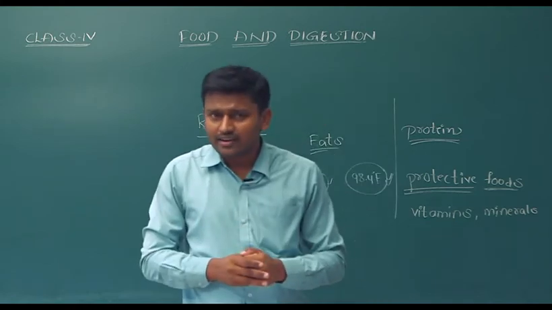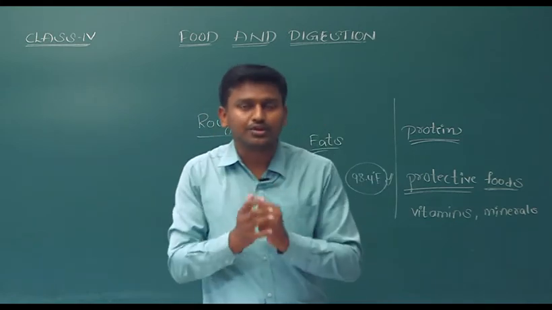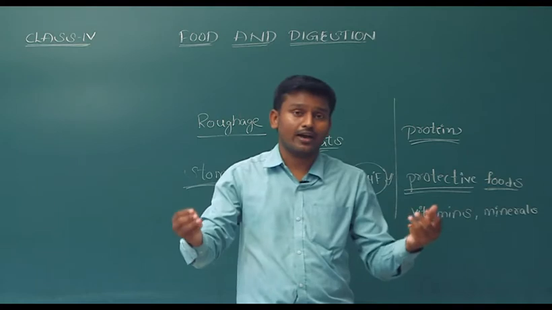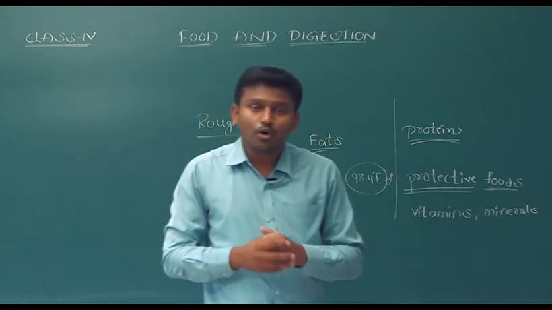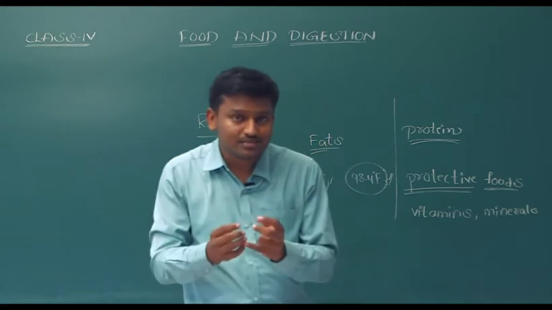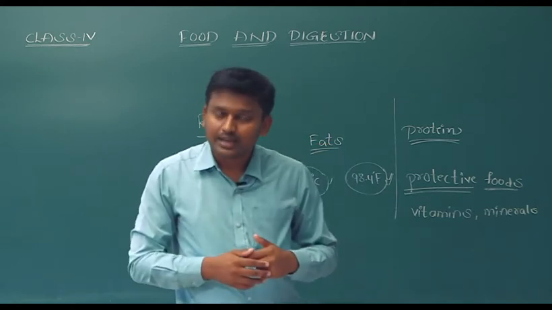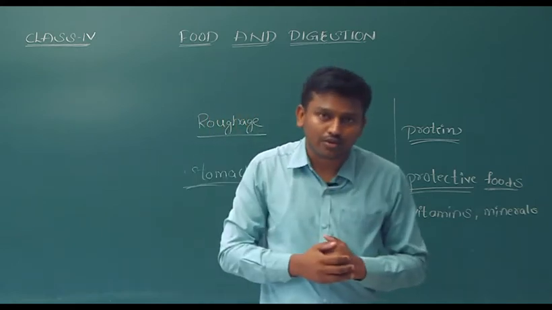We do not get energy from whole food. For example, after having a meal, we do not get energy from every simple substance of that food. There will be some wastage in that food.